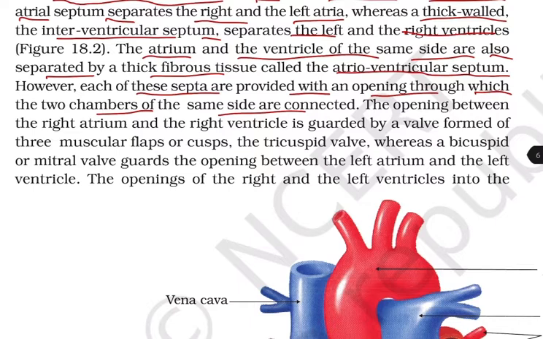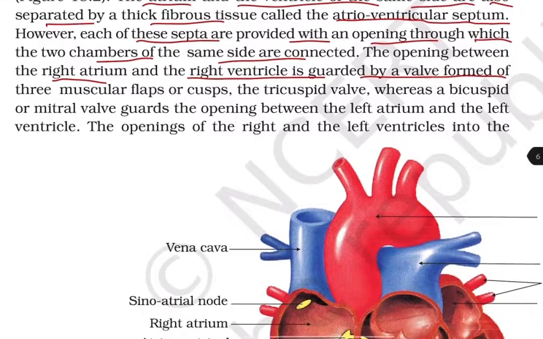The opening between the right atrium and the right ventricle is guarded by a valve formed by three muscular flaps or cusps, the tricuspid valve, whereas a bicuspid valve or mitral valve guards the opening between the left atrium and the left ventricle.